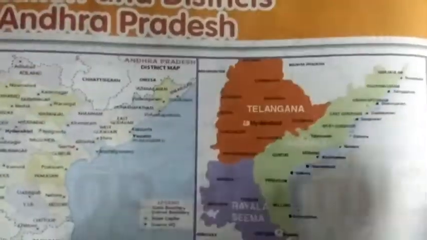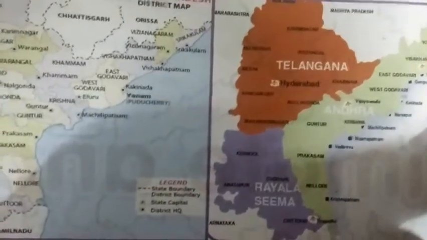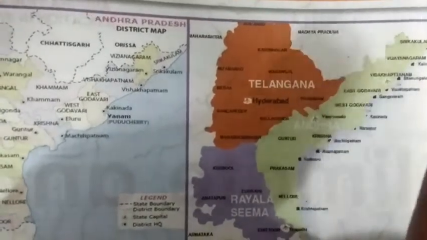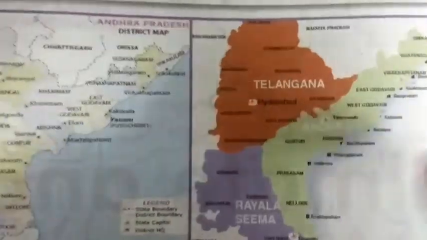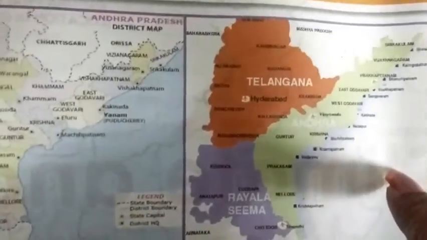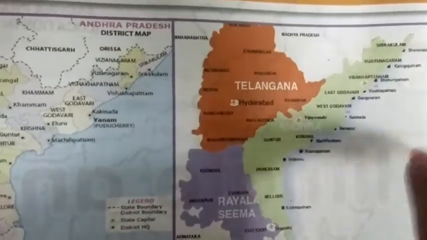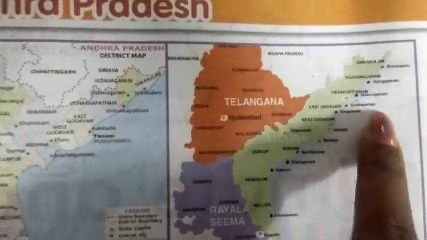Because Vishakhapatnam is located in the southeast side. This is the east, right? North, south, east and west. It is located in the southeast side and east of Hyderabad. The city is located among the hills of the Eastern Ghats, and it faces the Bay of Bengal. Here we have the Bay of Bengal, children. On the east, many ships from various parts of the world pass through this area. So it is one of India's largest seaports and has one of the oldest shipyards, which is Vishakhapatnam.